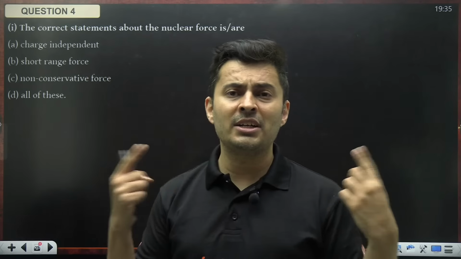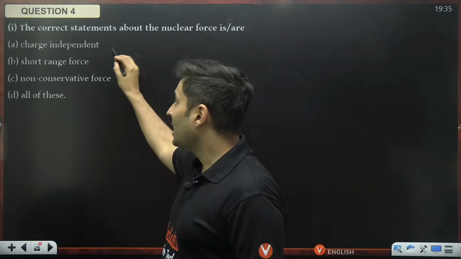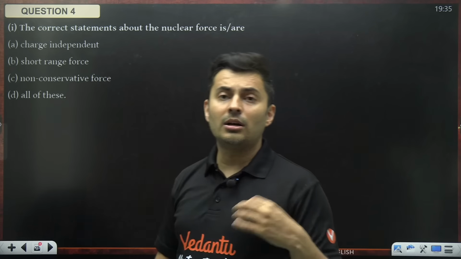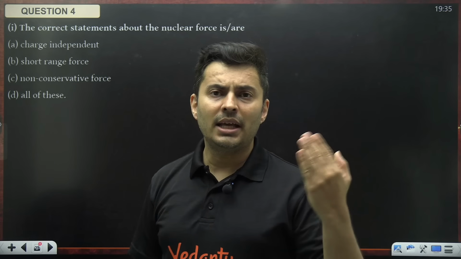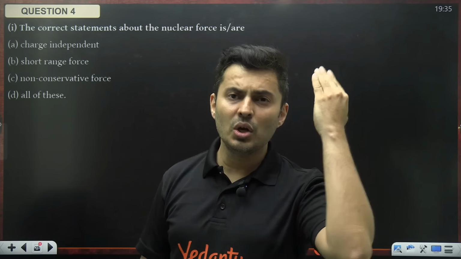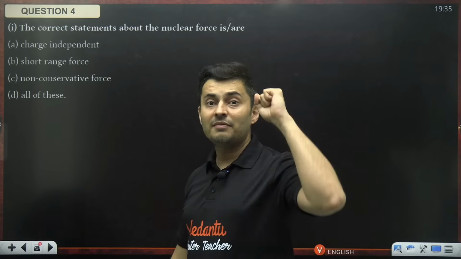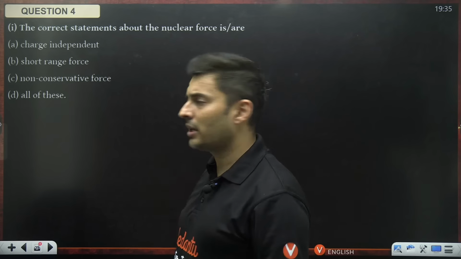The nuclear force depends on the spin. It does not depend on the mass or the charge. So, charge independent. This force is extremely short ranged, in terms of femtometers. Anything above 10 raised to negative 15 meters, the nuclear force falls drastically. So it is very short range. In fact, it is the strongest force, and that's why it is a very short range force.